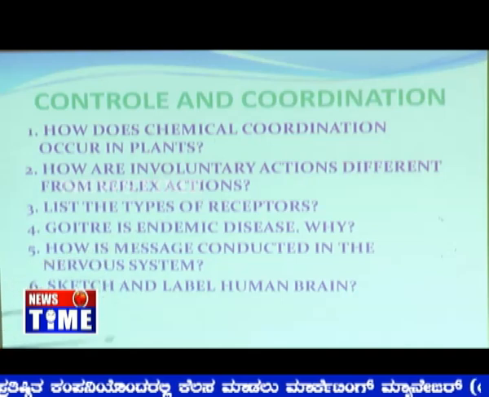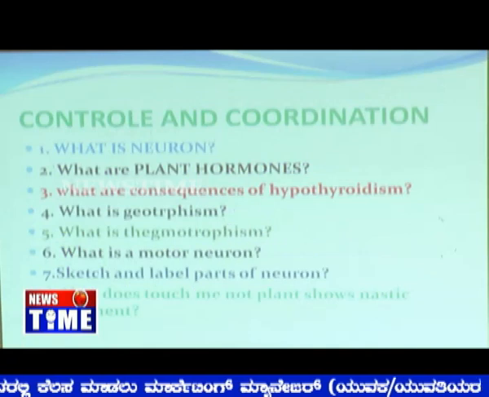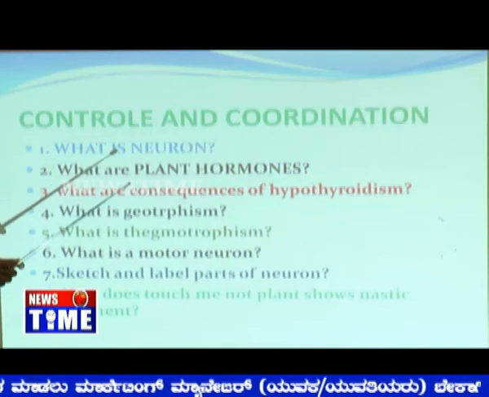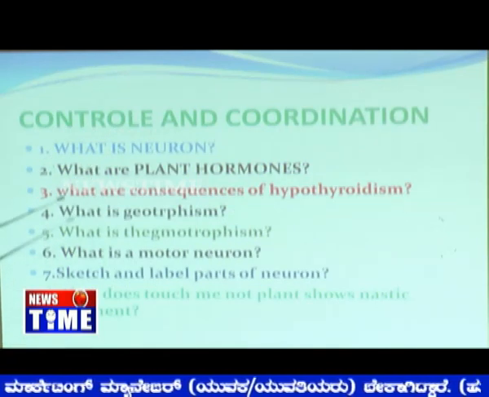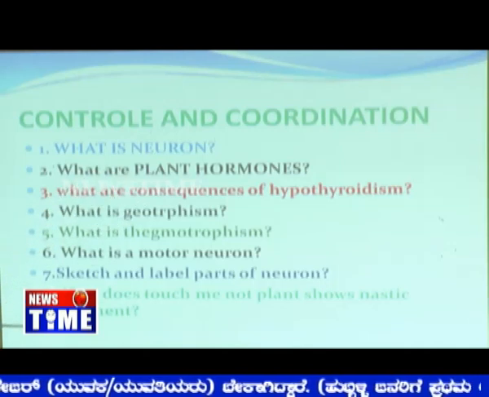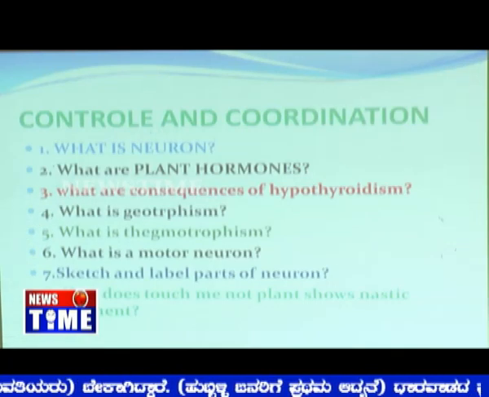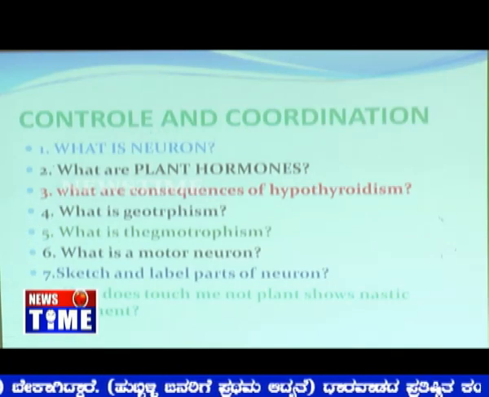How is a message conducted in the nervous system? Sketch and label the human brain. They are a few of the questions. Then, what is a neuron? The structural and functional unit of the nervous system. What are the plant hormones? Plant hormones are there: ethylene is there, auxin is there, abscisic acid is there, like that. What are the consequences of hypothyroidism or hyperthyroidism?